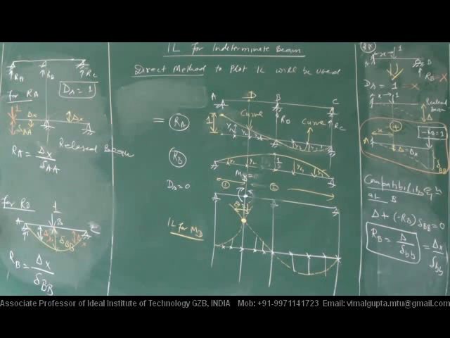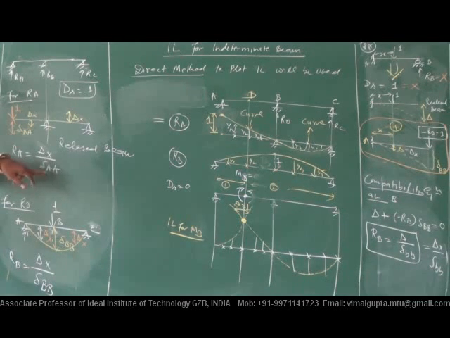It is simple. What are our steps? First of all, find out the release structure. We will take the redundant, the one for which IL is to be plotted.